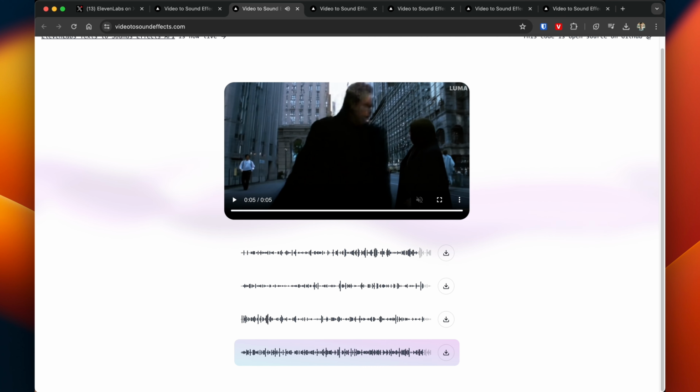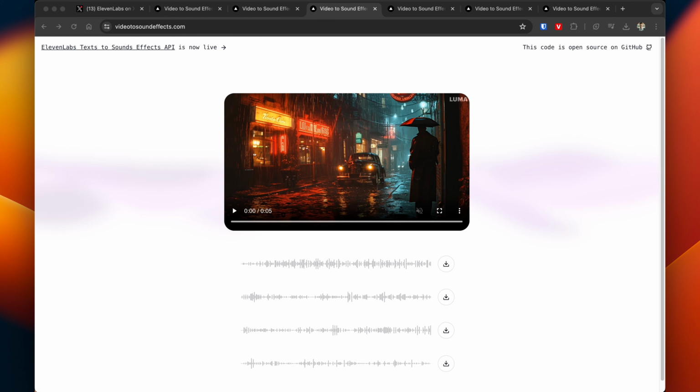So it's very cool that ElevenLabs gives you a few different sound effects to choose from. At this point, you would just select the one that you like best. You would download it. For this next one, it's a detective walking down a dark street with a car driving through, and it's supposed to be film noir.